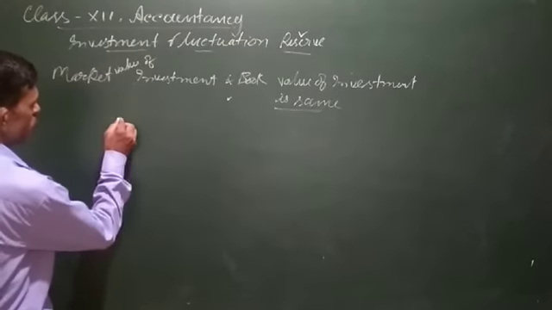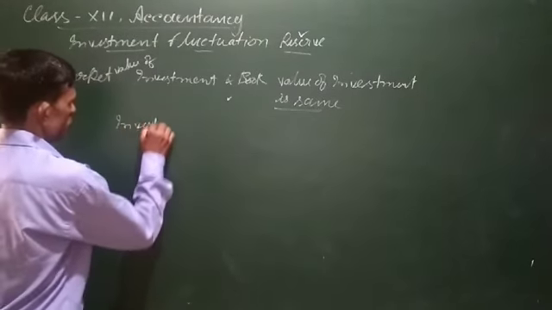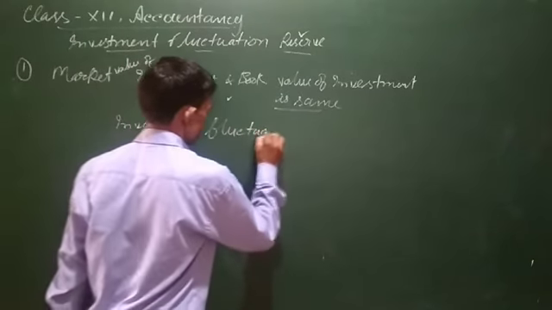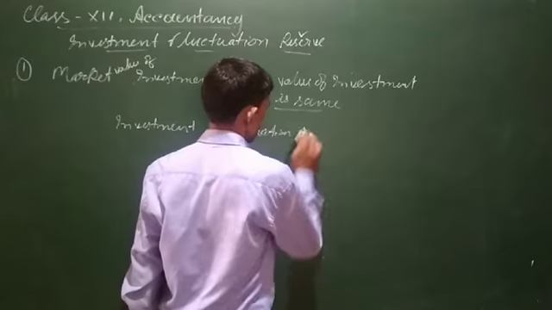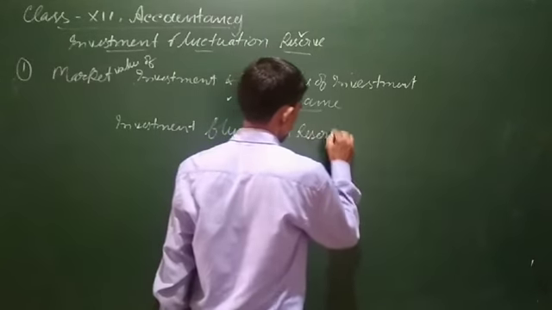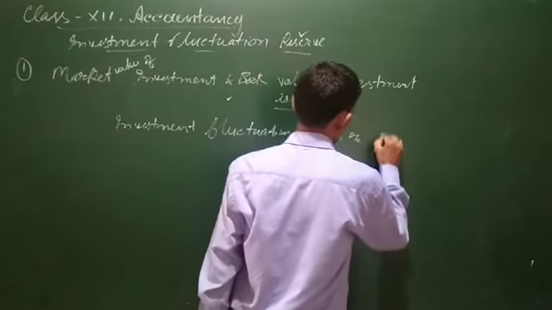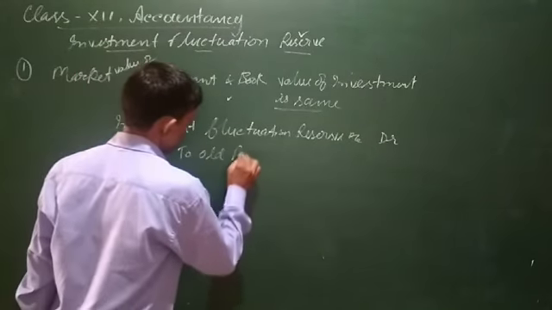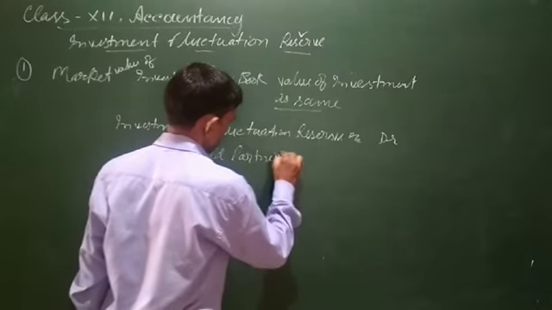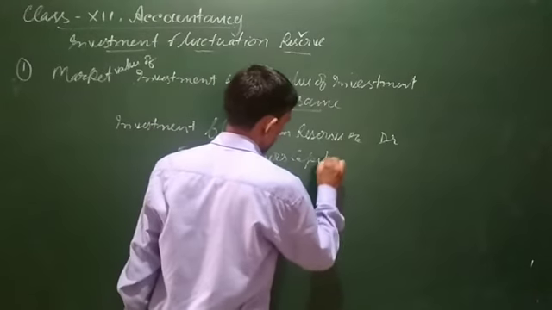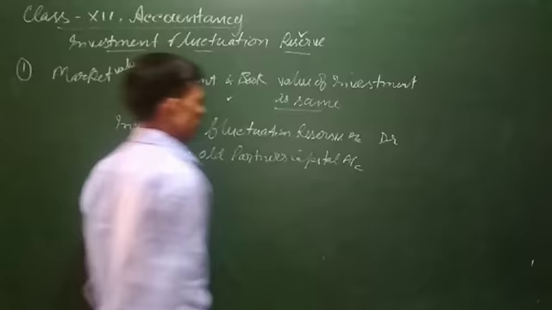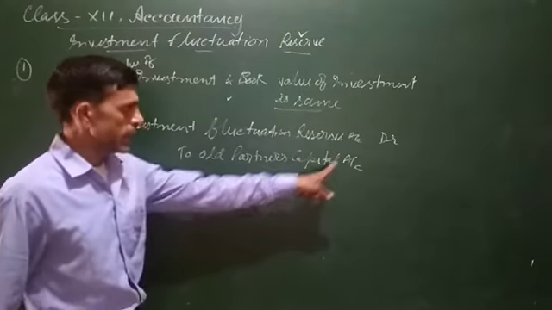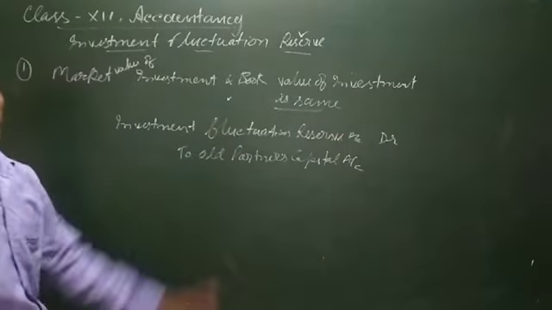General entry for this will be: Investment fluctuation reserve account debit, to old partners capital account. The balance of investment fluctuation reserve will be transferred to the old partners capital account in the old profit sharing ratios.